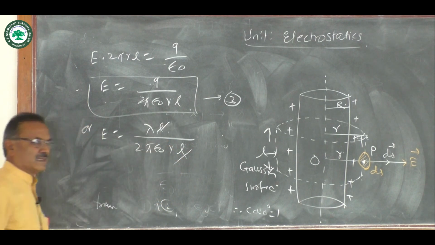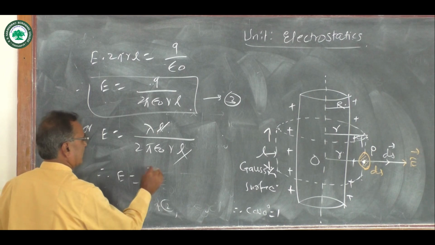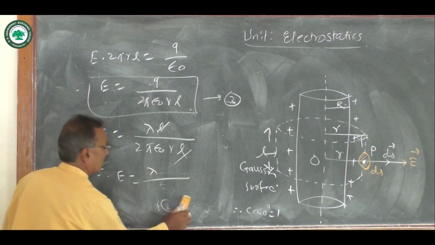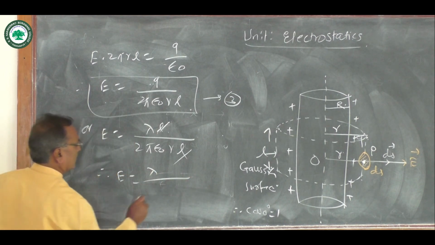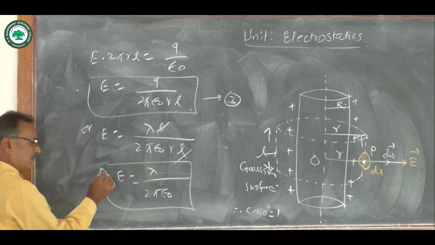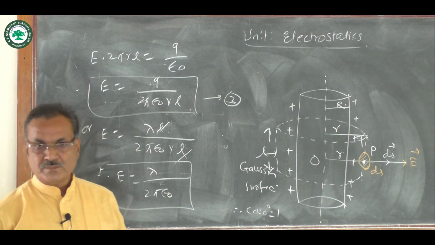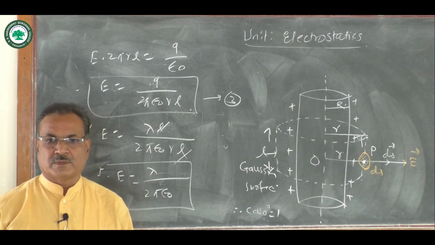The similar terms L will get cancelled, so the remaining term is E equals lambda upon 2 pi epsilon naught r. Today we shall stop here.